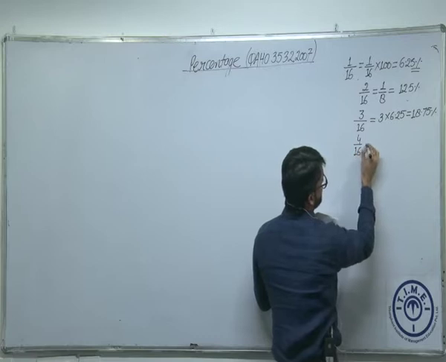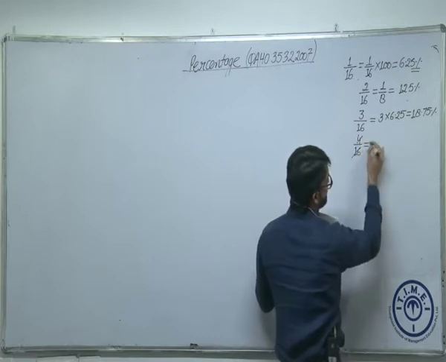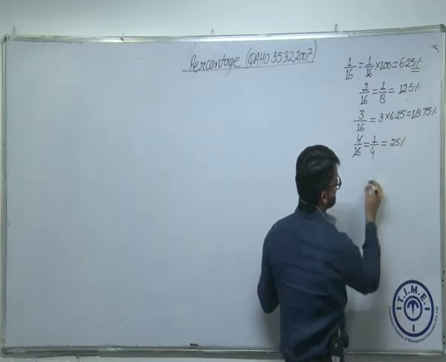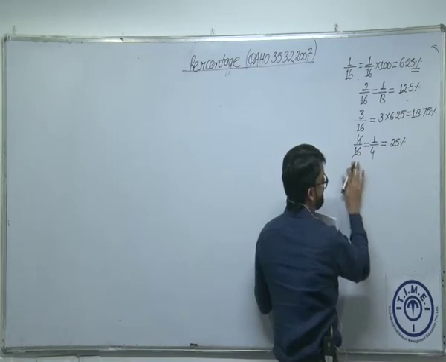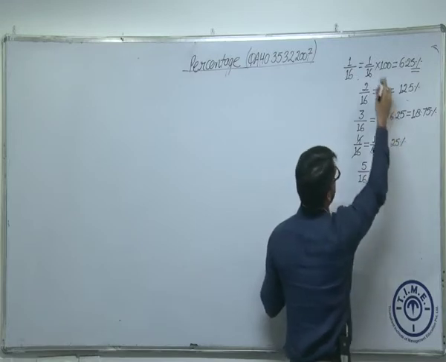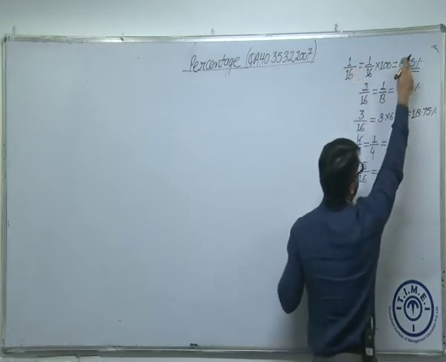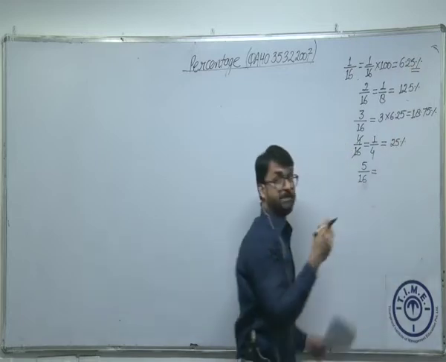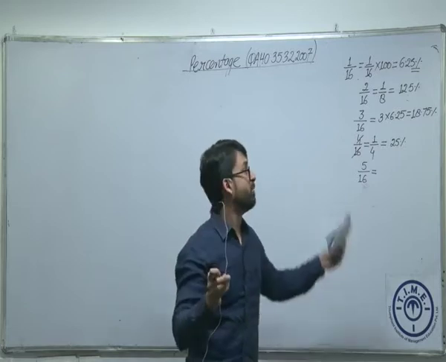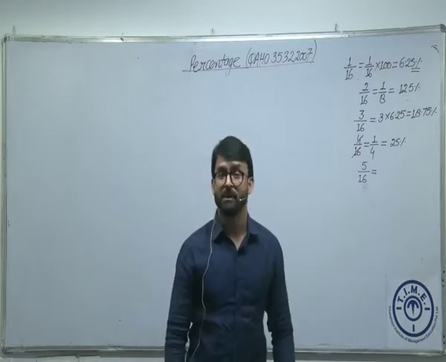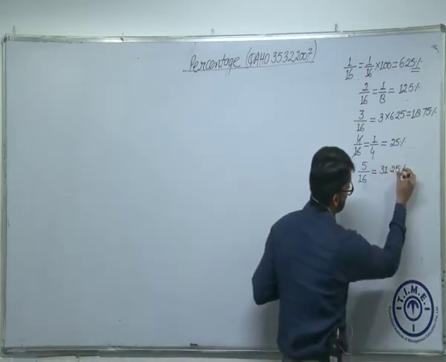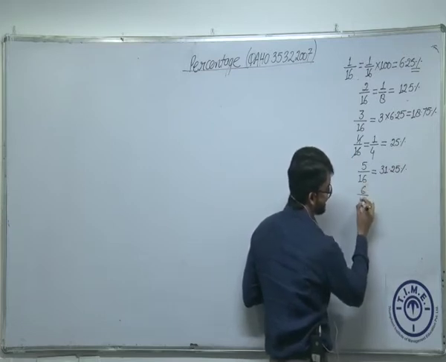What is 4 by 16 then? It is actually 1 by 4, which is equal to 25%. What is 5 by 16, let's say? Which is 5 times of 1 by 16 and 5 times of 6.25. 5 times of 6 is what? 30. 0.25 times of 5 is what? 1.25, which will make it 31.25%.